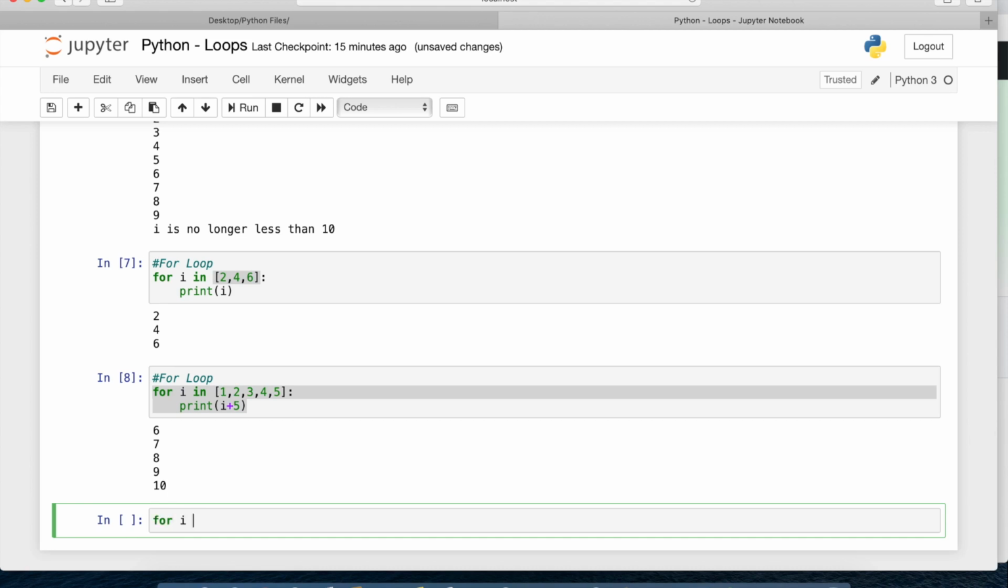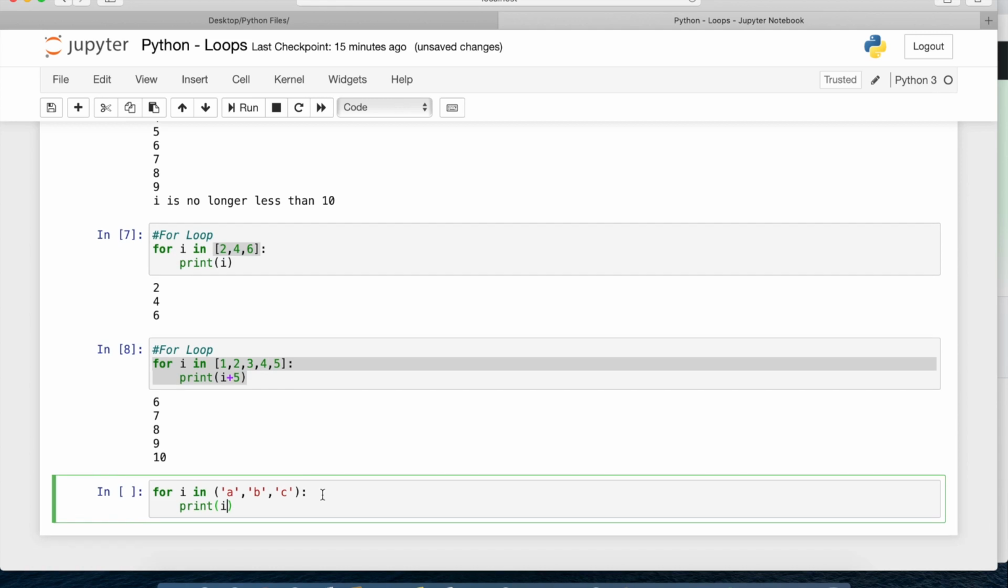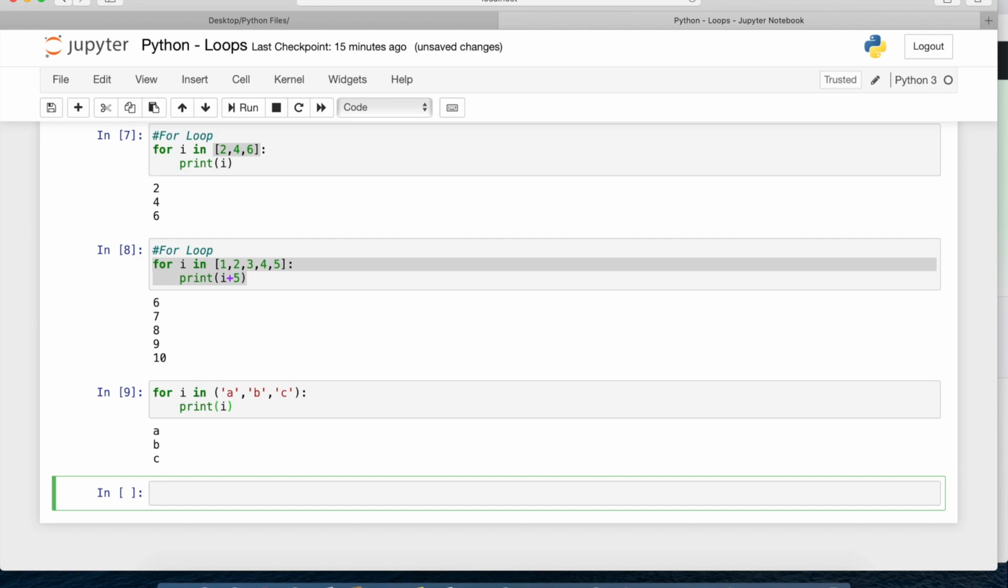I'll just write it down saying for I in, I'll just pass a tuple, saying A, comma B, comma C. I can also pass numbers, or I can also pass characters like this. So here I am saying for I in A, B, C, print me I. So what will happen here? It will print first time I is A, then second time it will be B, then third time it will be C. So like this we can also use a tuple here.